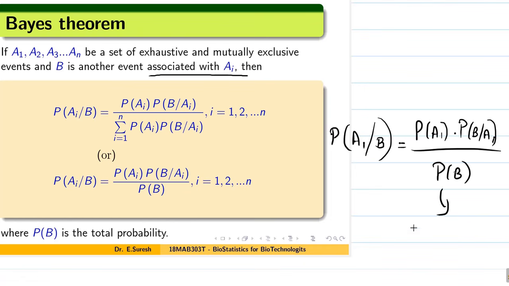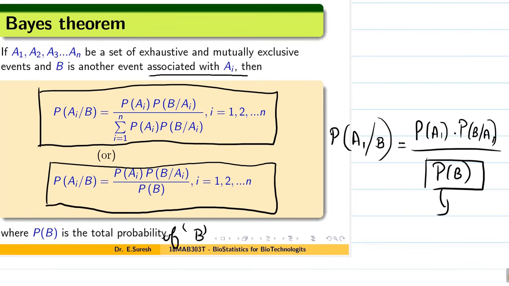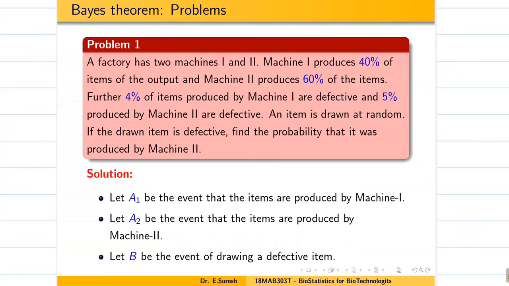This is nothing but the total probability of B. Okay. So simply using the tabular column, we are going to get the value. Either you can use this formula or you can directly say this. So just use this formula, write this, and using the table you can find the solution. So if I go to the problem, then you can understand, students.